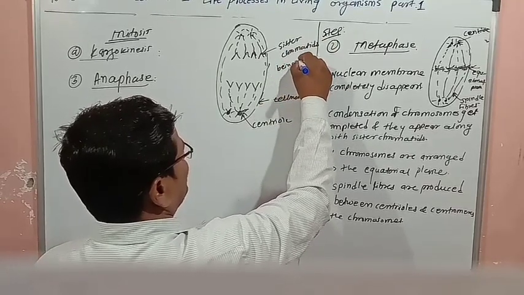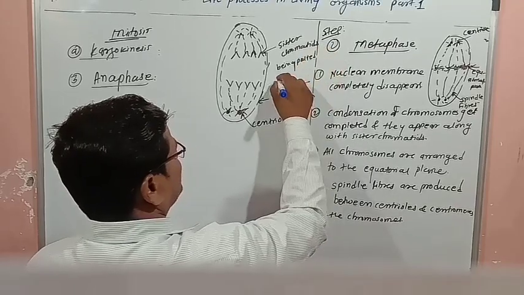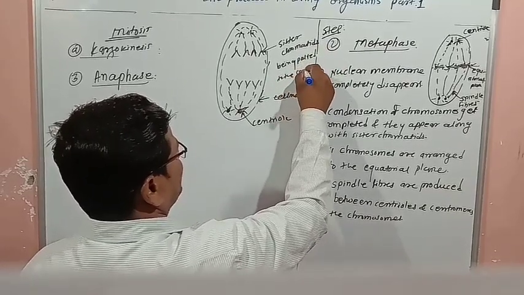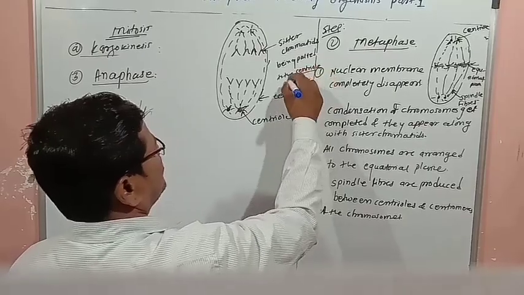being pulled to the centriole, or to the poles.